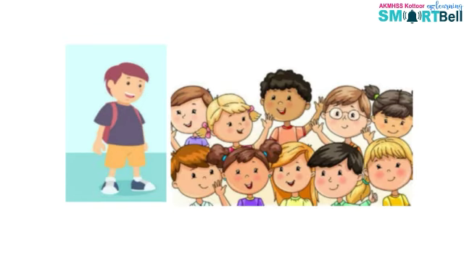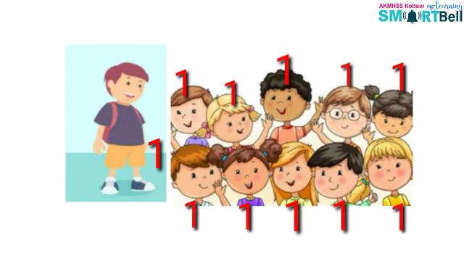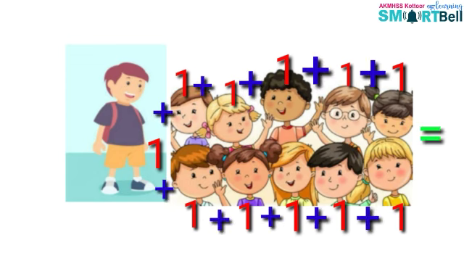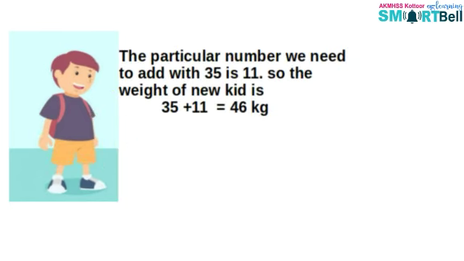So, we give this one to all 11 kids, and we add all these ones. Then we get 11. So the particular number we need to add to 35 is 11. So the weight of the new kid is 35 plus 11, that's equal to 46 kilograms.